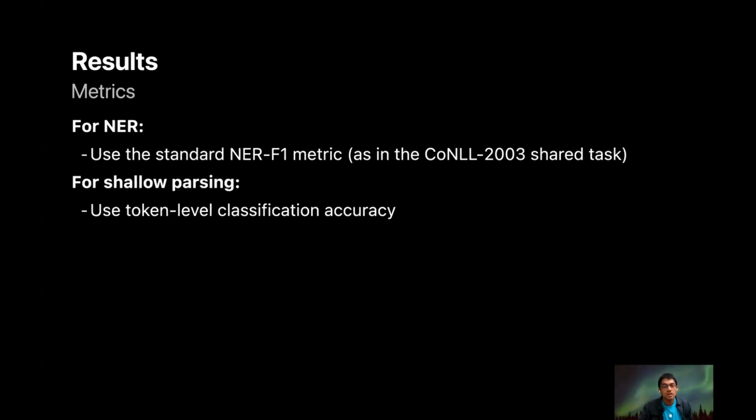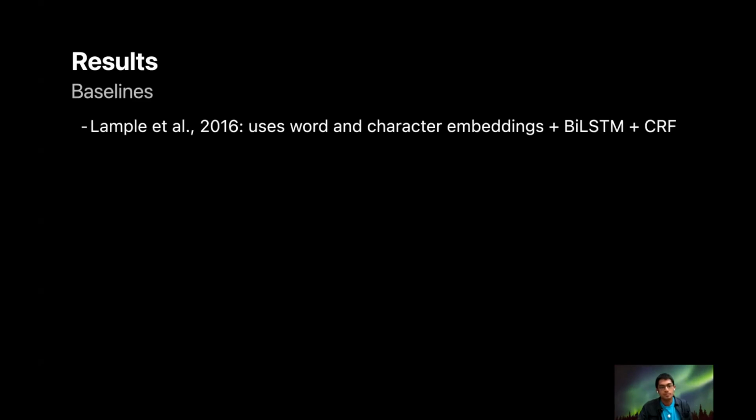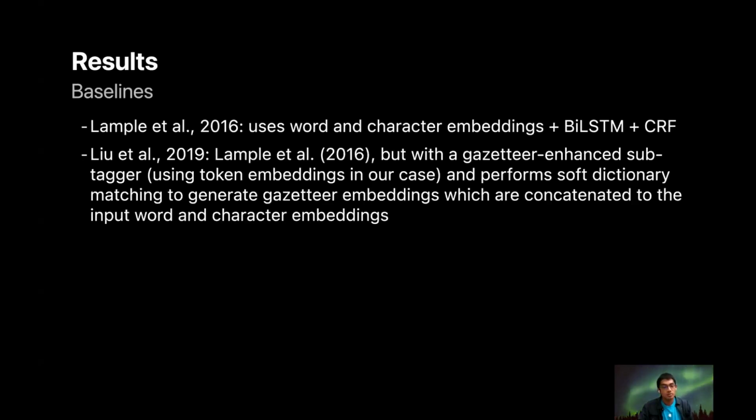So for our results, we use the standard NER F1 metric, as in the CoNLL 2003 shared task, which requires an exact match of both the span boundary and the type. For shallow parsing, we use token level classification accuracy.